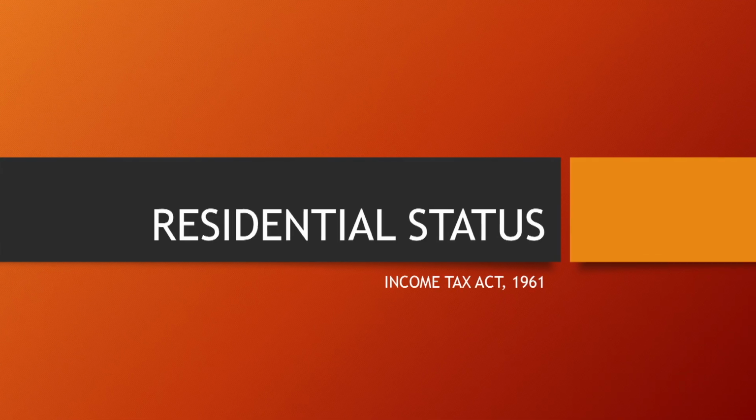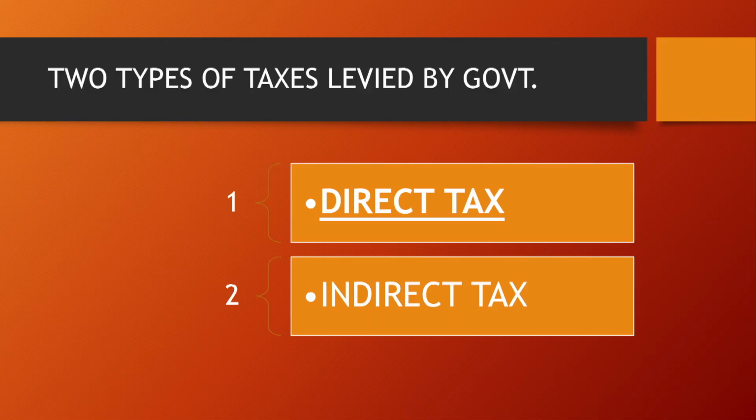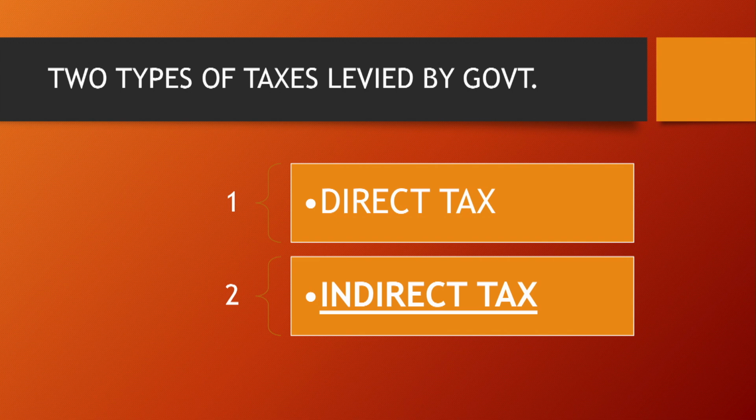Science. Today I am here before you to discuss the topic residential status. So before starting the topic, we should be aware of the two types of taxes levied by government on us. One is direct tax and the other one is indirect tax.